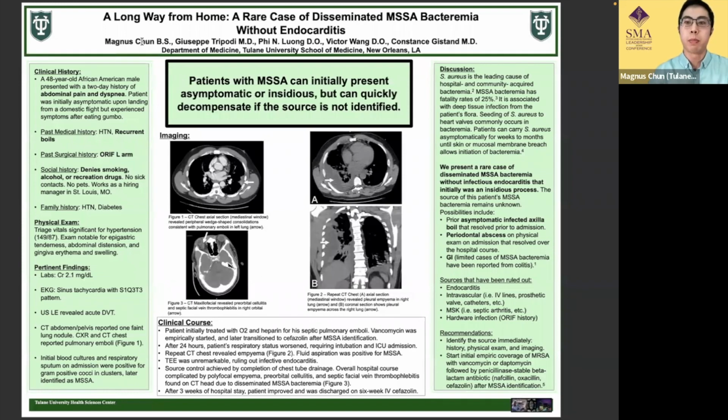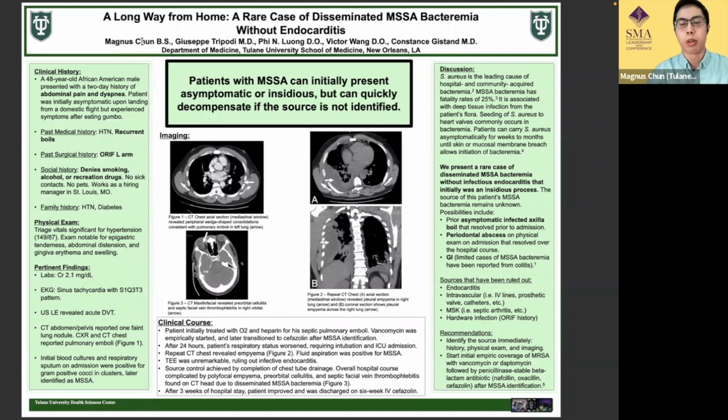It could have also been his periodontal abscess that we noticed on physical exam. He did have some gingival erythema, and so again, if that abscess was able to break, that could seed the bacteria into the bloodstream. And then finally, he did present with symptoms after he ate some food. Now, there have been limited cases of MSSA bacteremia reported from enterocolitis, and so it is very rare for that to occur.